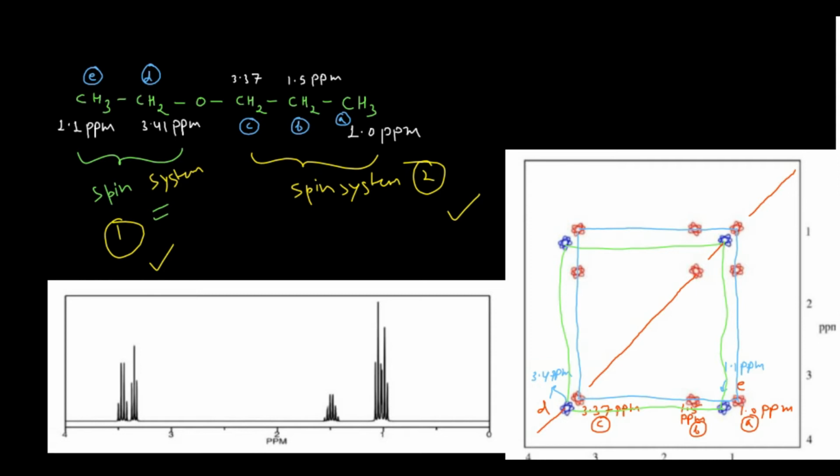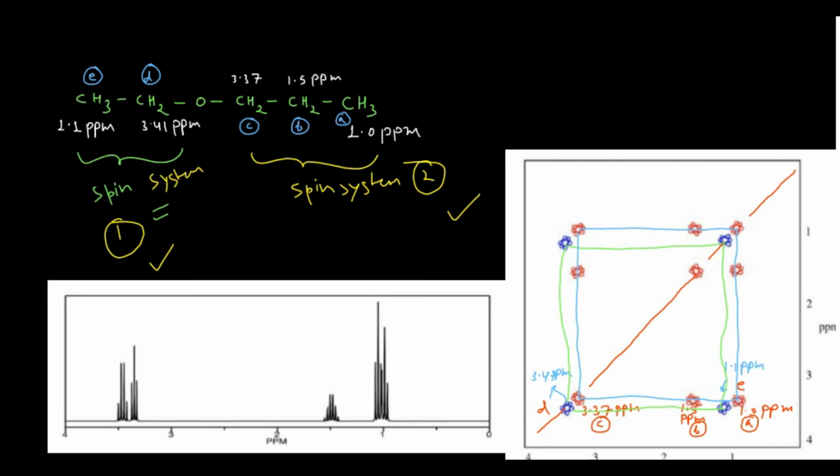In the characterization of peptides and proteins, where you will have lots of spin systems. See, the number of squares which you form, one square will represent one spin system. If you have 2 squares, then it will have 2 spin systems. If it has 3 squares, then you will have 3 spin systems. In that case, only 2 spin systems are there. First is this one and second is this one. That's why only 2 squares are there in that case.